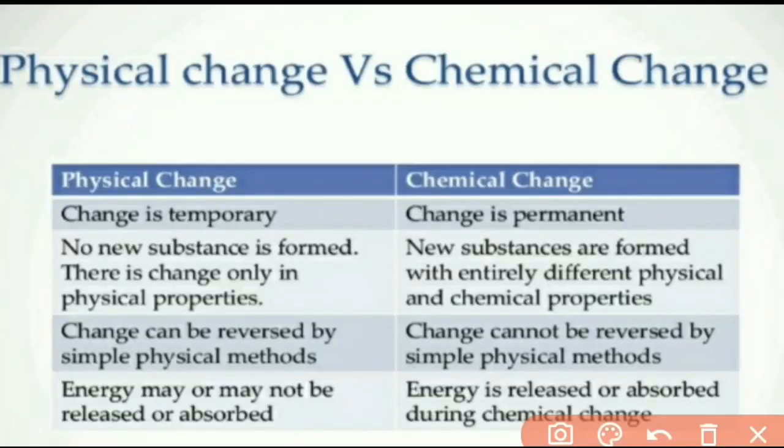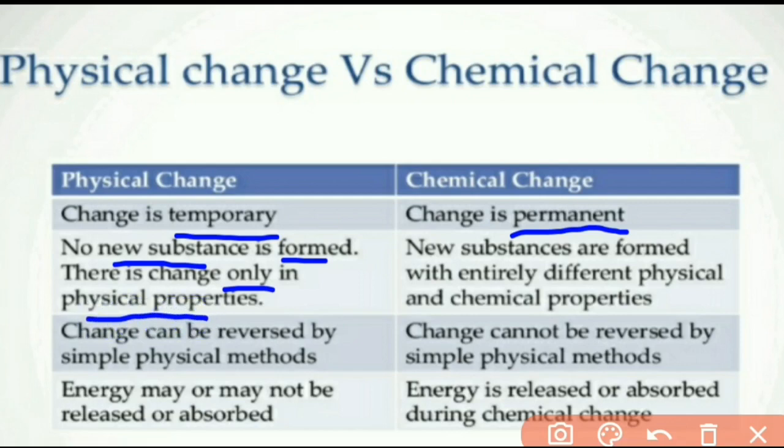Let's see the differences between physical and chemical changes. Physical change is temporary because it is a reversible process, and chemical change is permanent because it is an irreversible process. In physical change no new substance is formed; there is only a change in physical property.